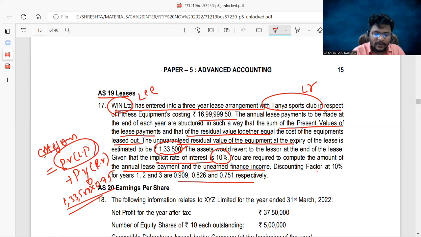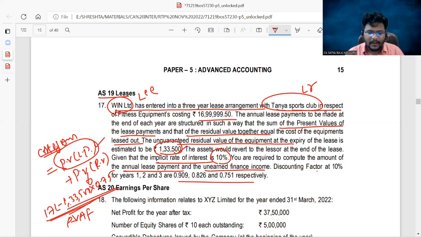You know the cost of the asset. If you reduce from the cost of the asset, 17 lakhs, this 1,33,500 into 0.75, then you will get the present value of the total lease payments. Then to get the annual lease payments, if it is divided by the present value annuity factor, you will get the annual lease payments, because this is the present value of all the lease rentals.